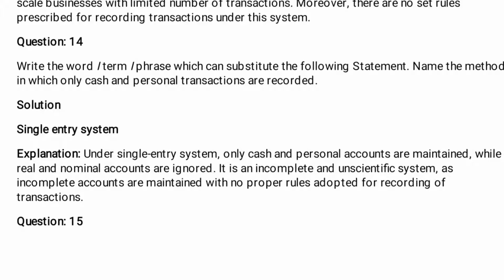Under the single entry system, only cash and personal accounts are maintained, while real and nominal accounts are ignored. It is an incomplete and unscientific system, as incomplete accounts are maintained with no proper rules adopted for recording of transactions.